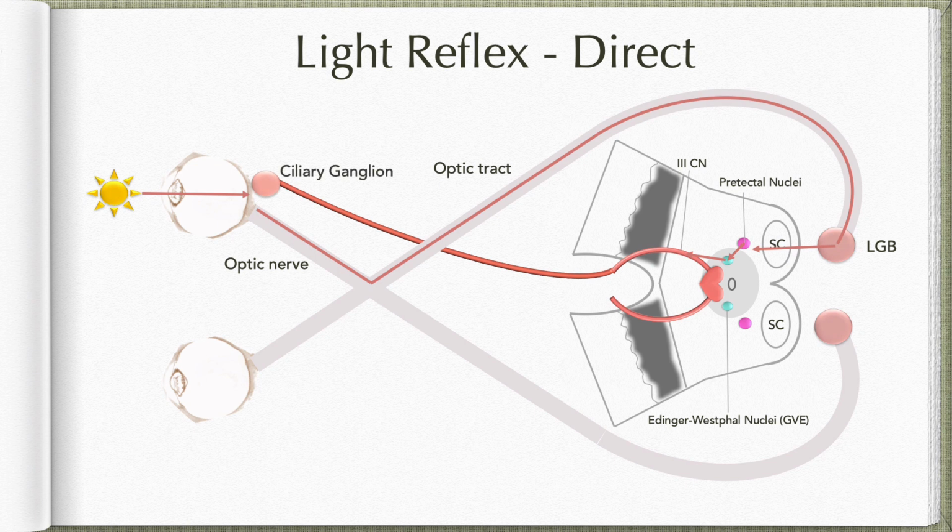Now, from the ciliary ganglion, the postganglionic parasympathetic fibers will travel through the short ciliary nerves to reach the sphincter pupillae, resulting in contraction or constriction of the pupil of the same eye. Now, this is the direct light reflex.